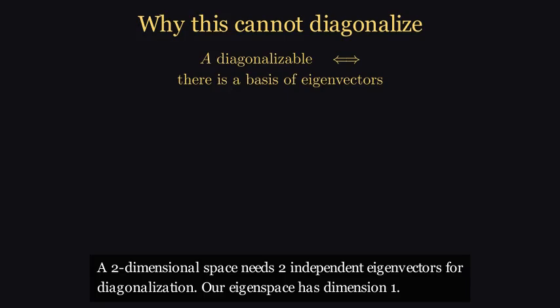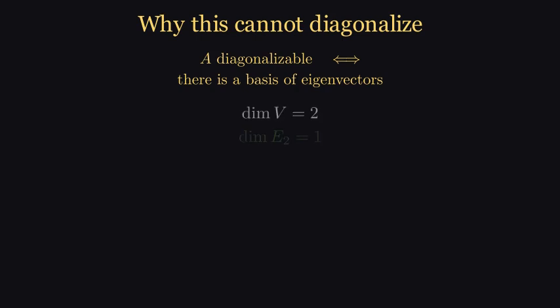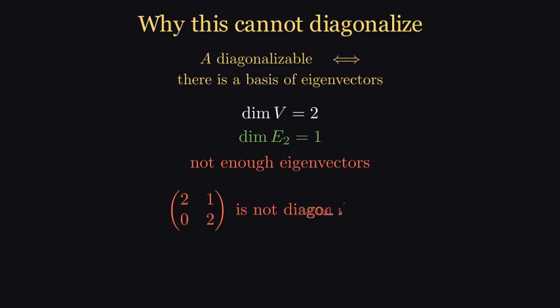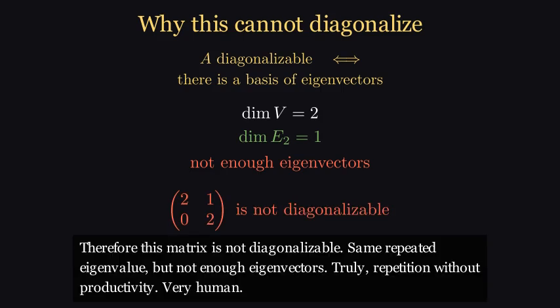A two-dimensional space needs 2 independent eigenvectors for diagonalization. Our eigenspace has dimension 1. Therefore this matrix is not diagonalizable. Same repeated eigenvalue, but not enough eigenvectors. Truly. Repetition without productivity. Very human.